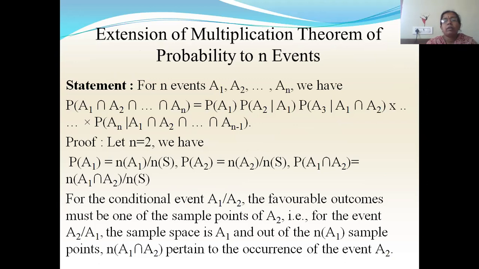Similarly, you have multiplication theorem of probability for n events. It is called the extension of multiplication theorem of probability to n events. So first we'll see the statement, then we'll see the proof. Now what is the statement for n events A1, A2 up to An? We have P of A1 intersection A2 intersection An is equal to P of A1 into P of A2 given A1 into P of A3 given A1 intersection A2 into so on, P of An given A1 intersection A2 intersection up to An minus 1.